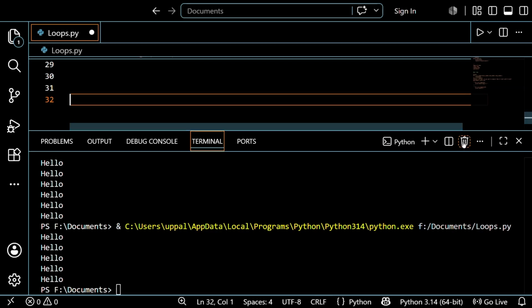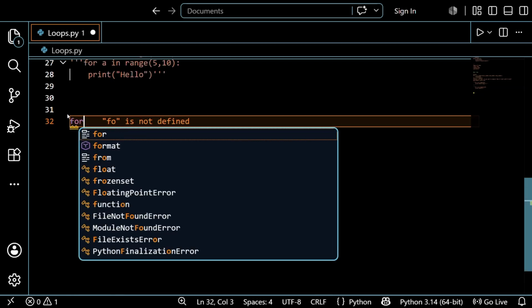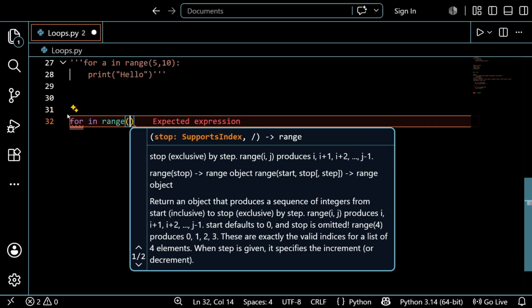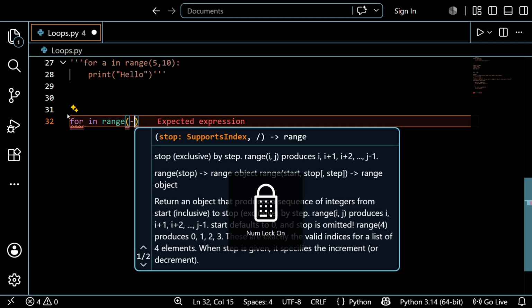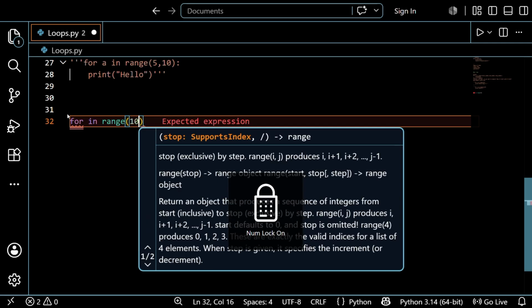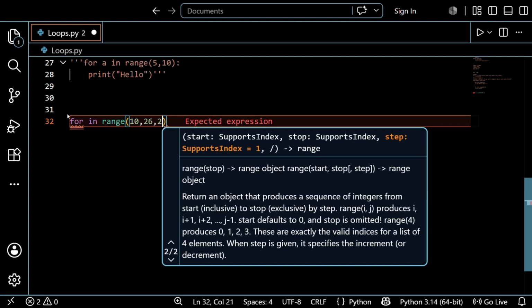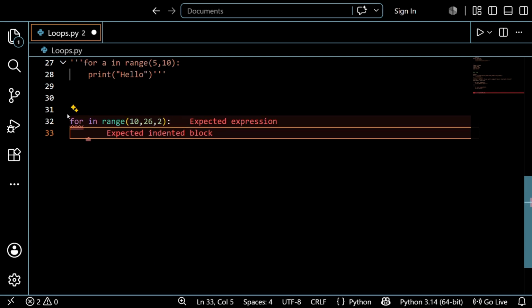So for in range, I want to start with a number, let's give an example, like 10 to 26 maybe, and the step index is 2. It means I want to print the even numbers in between 10 and 26.